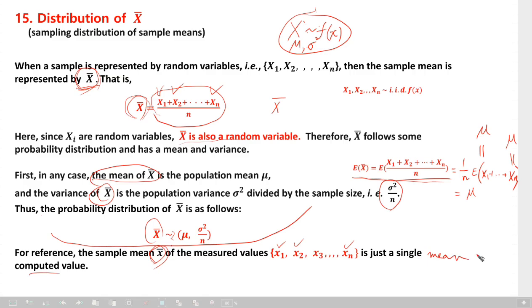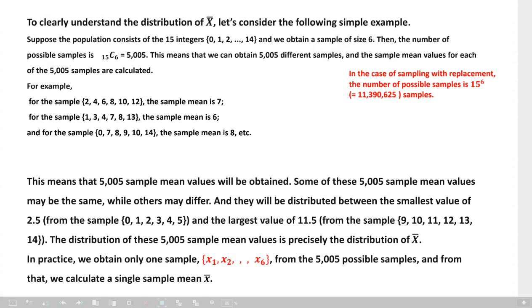Okay, let me explain a little more about this. To clearly understand the distribution of X bar, let's consider the following simple example. Suppose there is a population. Population consists of 15 integers, 0, 1, 2, 3, up to 14. Okay? 15 integers. And we would like to get a sample of size 6.